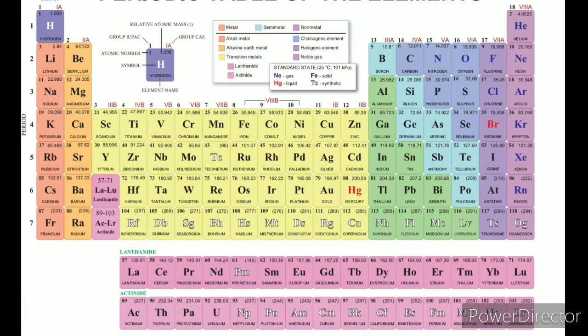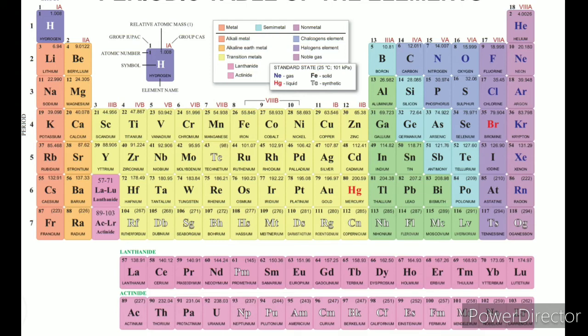The periodic table is arranged group wise and period wise. The elements are arranged in increasing order of their atomic number. Based on their properties, the elements are grouped into the first, second, third or fourth group. And also, based on physical and chemical properties, elements are classified into three: metals, non-metals and metalloids.